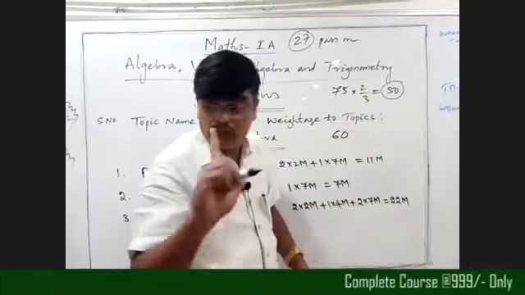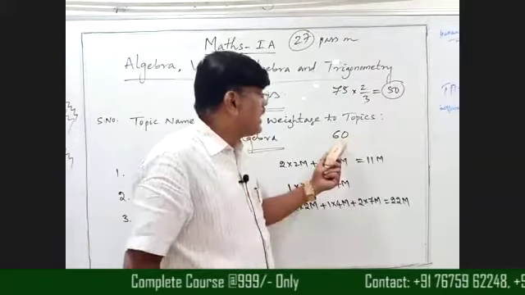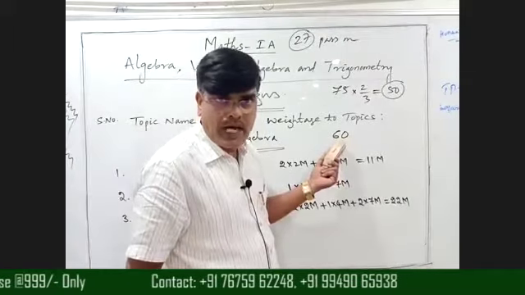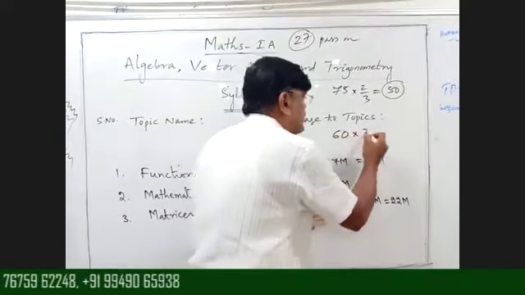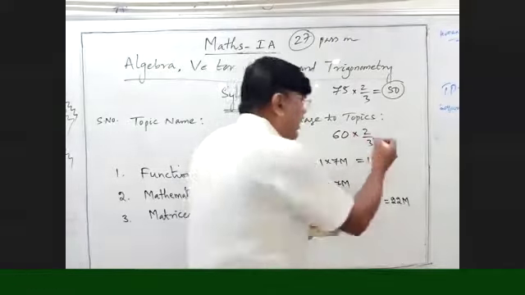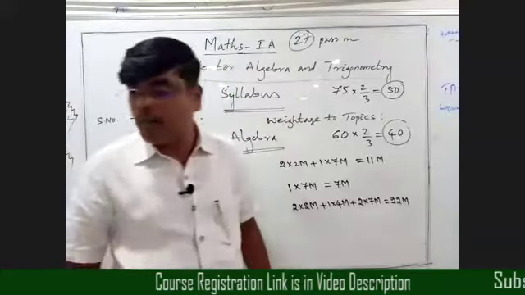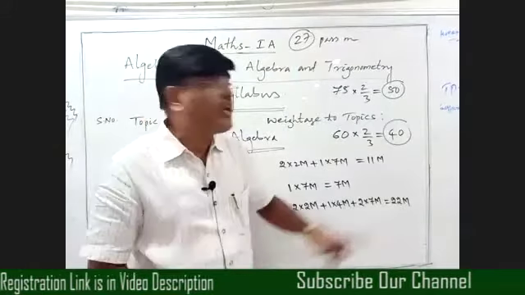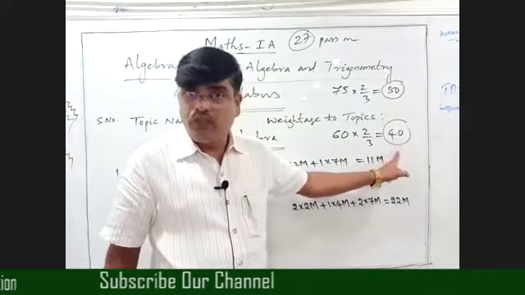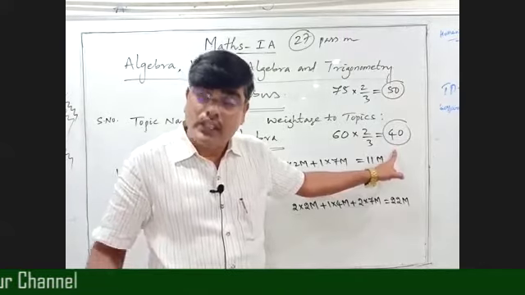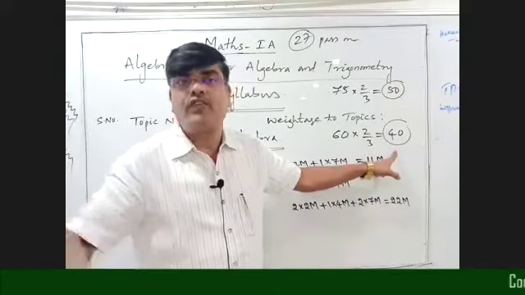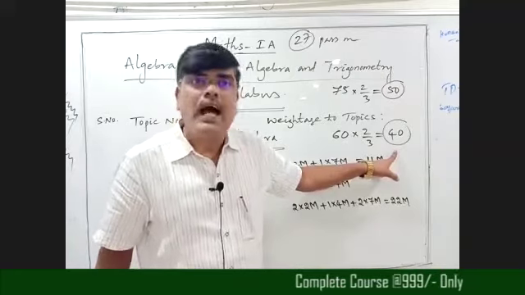So board will consider 60 into 2 by 3. We are getting 40 marks. So this will be printed in the memo out of 50 marks. For MEC, they will take 50 for maths A and maths B.